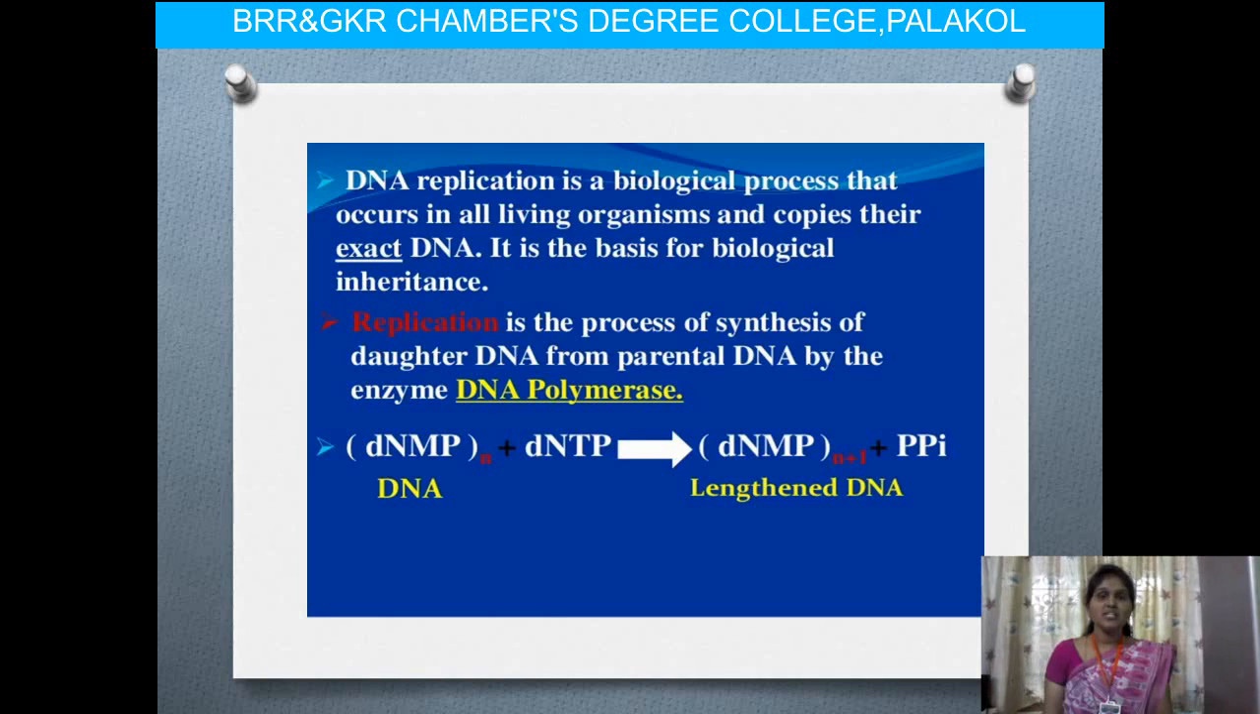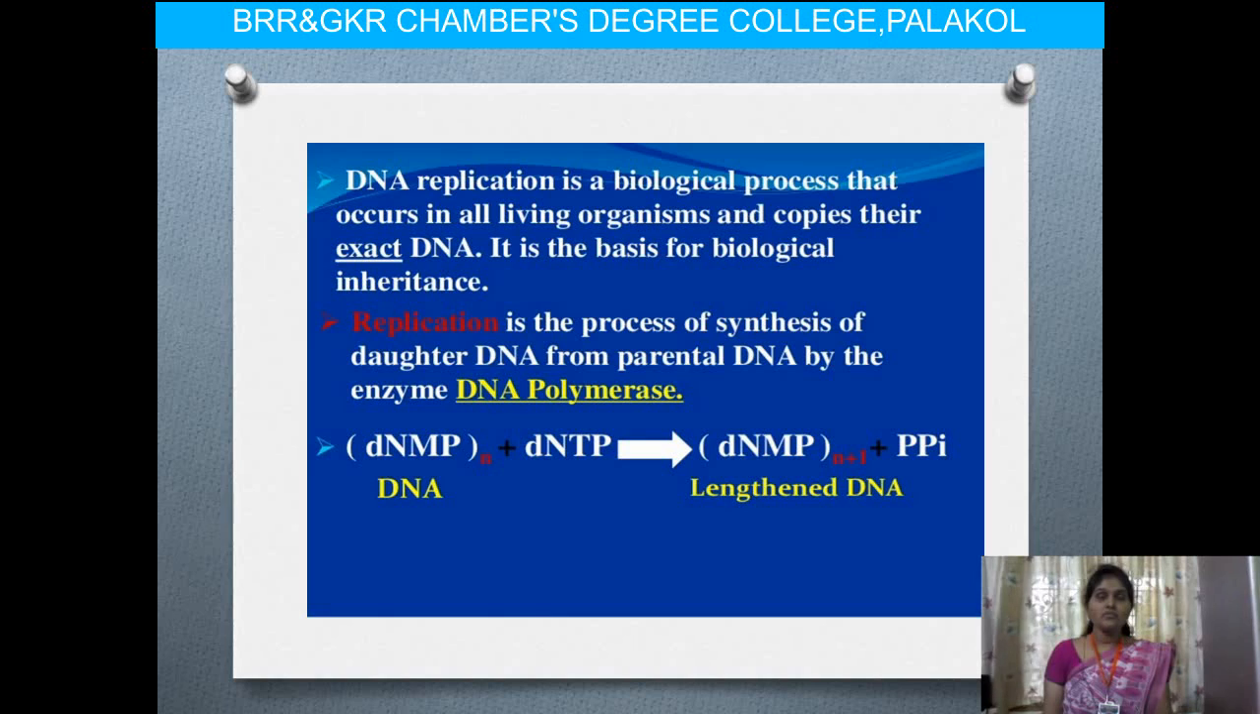DNA replication is a biological process that occurs in living organisms, and it produces exact copies of DNA itself. It is the basic biological inheritance, or the function of DNA. It is the most important one to self-replicate, or to pass on genetic information and carry out processes in our body. Then first we have to know what is meant by replication.